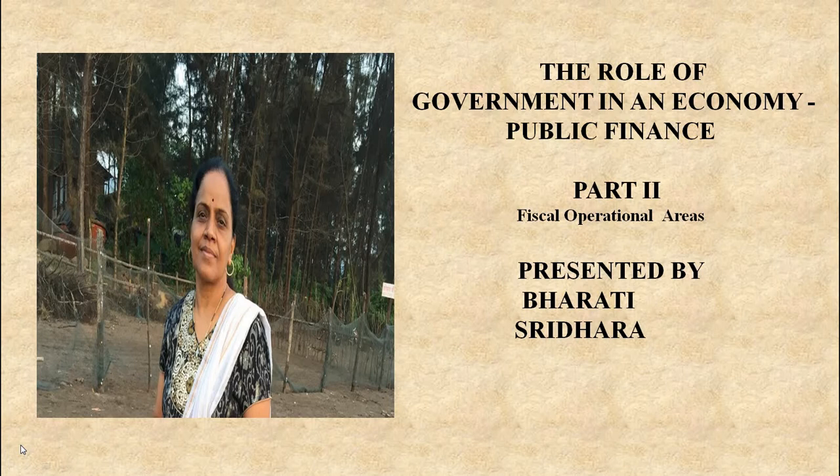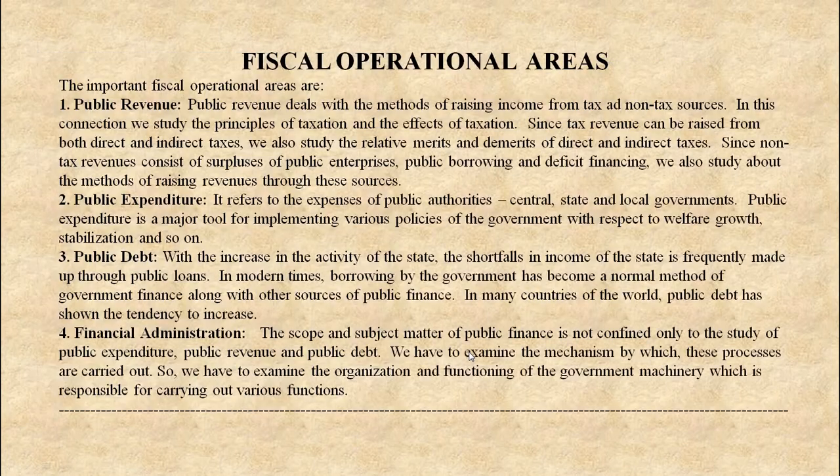Now this is the second part, and in this part we are going to discuss fiscal operational areas. The question can be asked: explain the fiscal operation of modern government. So you have to give the answer the way I am telling you now. Basically there are 4 points that you have to remember. Number 1, public revenue. Number 2, public expenditure. Number 3, public debt. And number 4, financial administration. These 4 points are coming under fiscal operational areas.